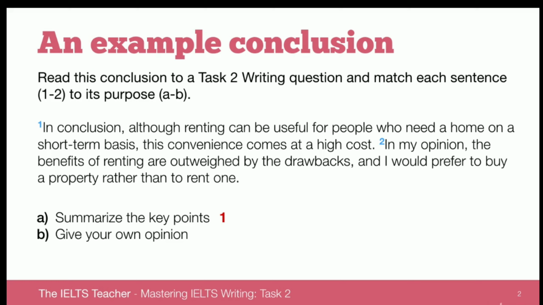Not too difficult on this one. A matches up to 1, summarising the key points, while B matches up to 2, giving your own opinion. It's a little bit more logical to structure the conclusion this way, as it makes sense to leave the reader with a clear understanding of what your viewpoint is.